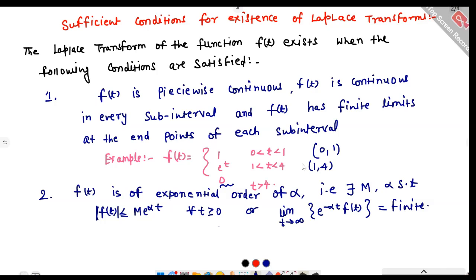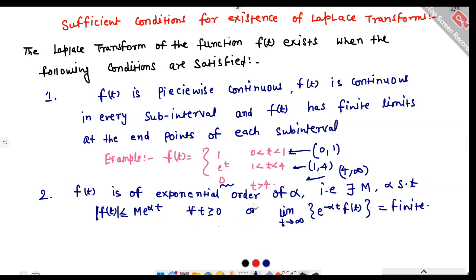So we observe that the last subinterval is 4 to infinity. In the first interval f(t) equals 1 is continuous, in the second subinterval e raised to the power t is continuous, and on 4 to infinity, 0 is continuous. So f(t) is a piecewise continuous function, and therefore the first condition is satisfied by f(t).